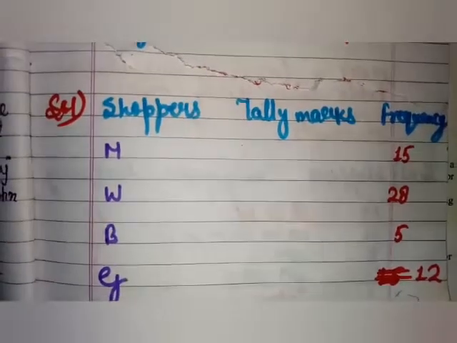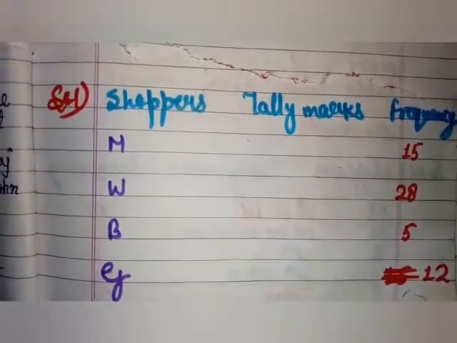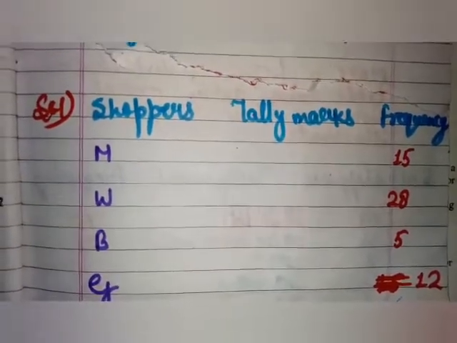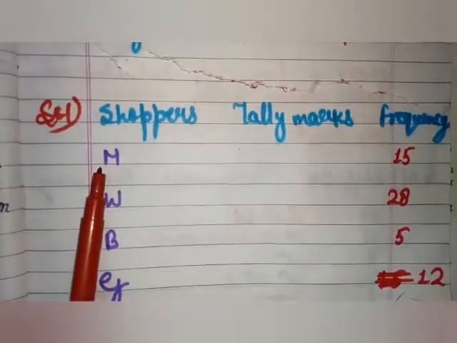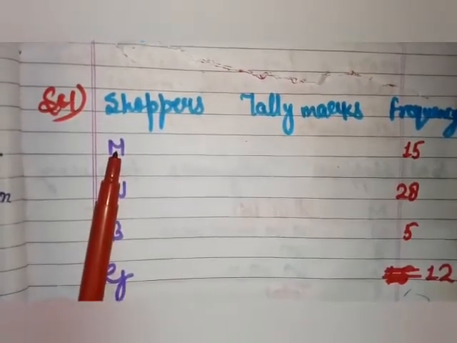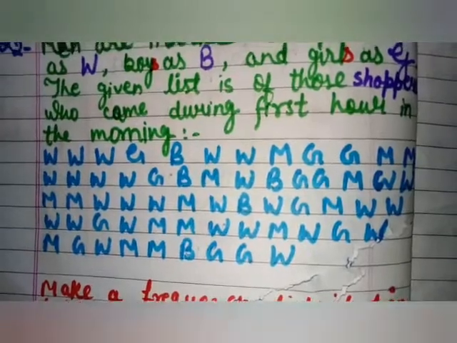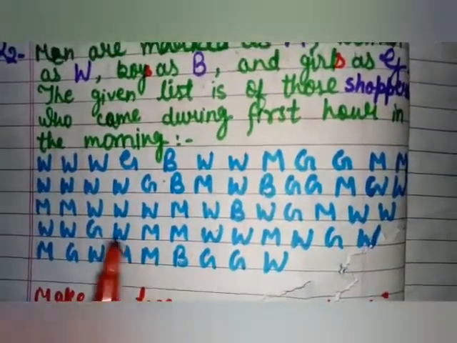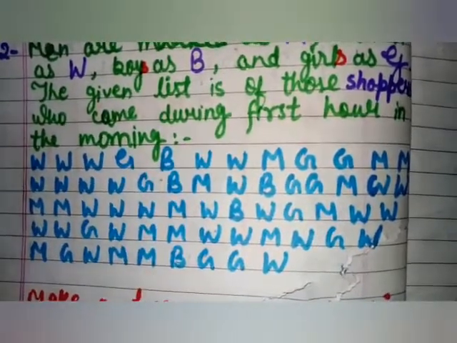We have already written the frequency, but I'll tell you how we write frequency. The very first is men. So we need to count how many men came in the first hour during the shopping. The data is here, so we need to count M from here.